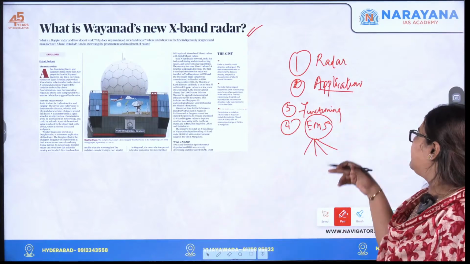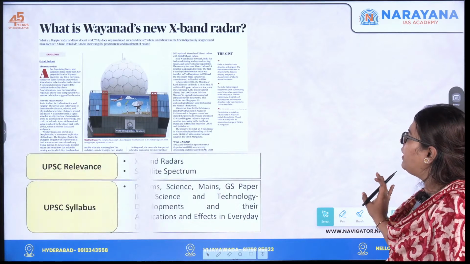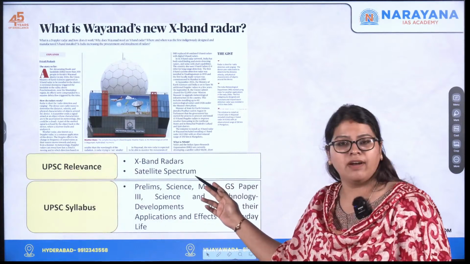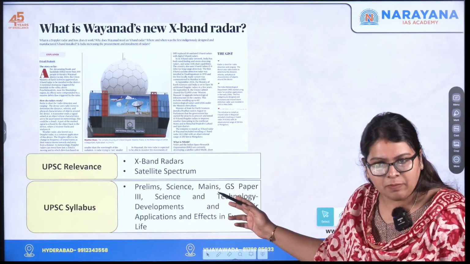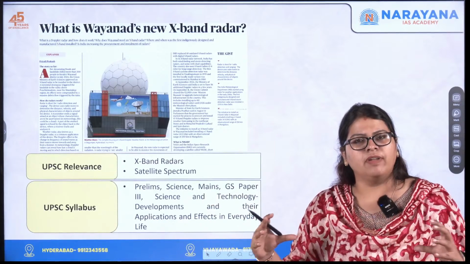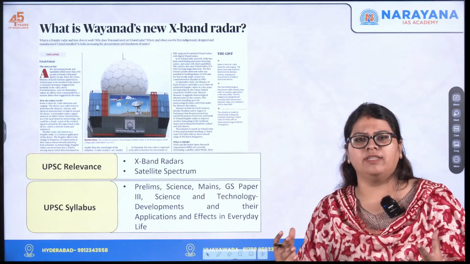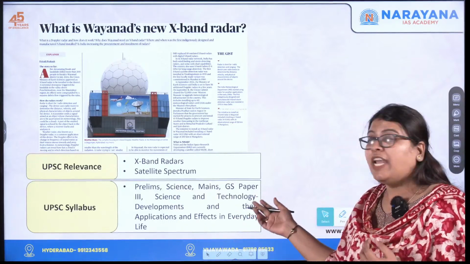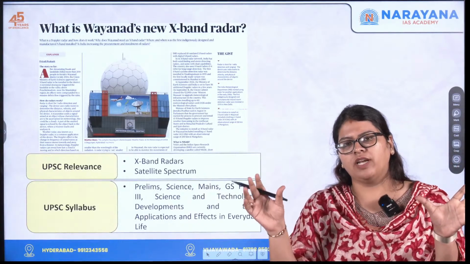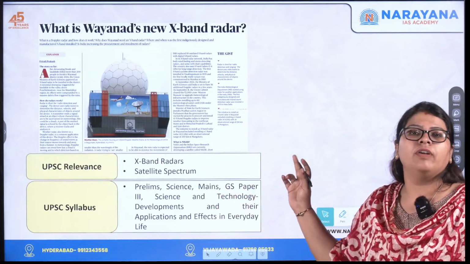So here we'll discuss all these concepts so that you can apply them for your exam as well. Here we'll learn what X-band radars are, and also the electromagnetic spectrum, which has different types of electromagnetic radiation like microwaves, gamma waves, and radio waves, etc. We will see which has more wavelength and which has shorter wavelength. I will show you the images of it, and also how a radar actually works.